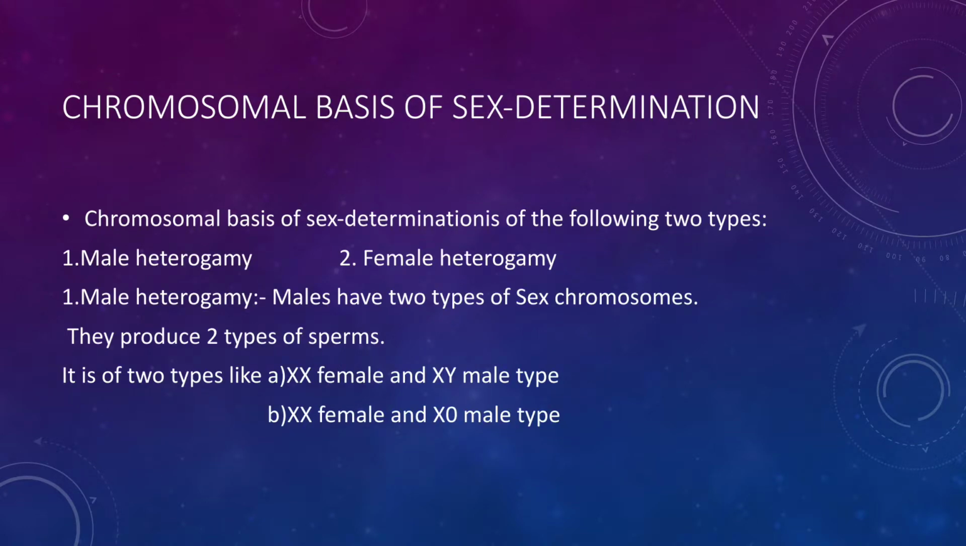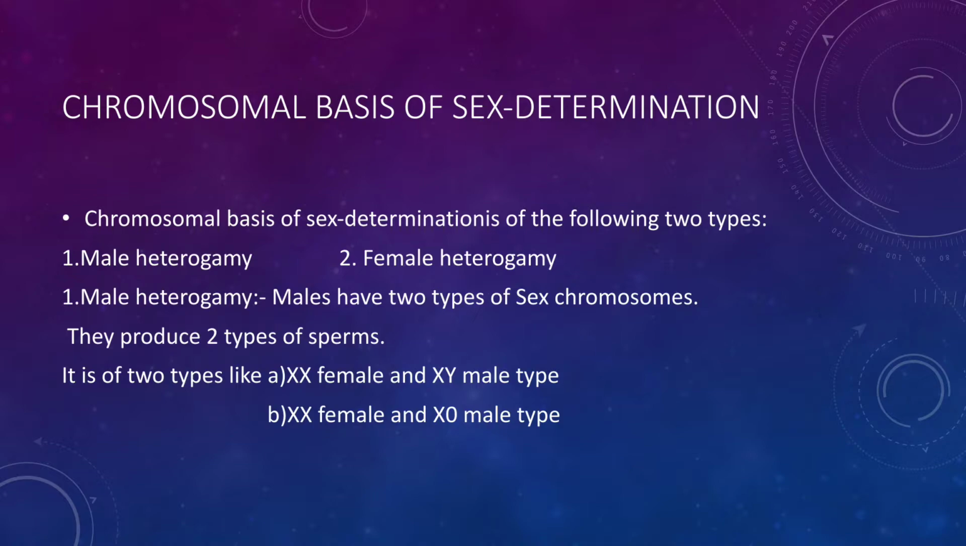Chromosomal basis of sex determination. Chromosomes may be allosomes or autosomes. Both are found in the cell, and gametes are haploid. Chromosomal basis of sex determination is of two types. First is male heterogamy and second is female heterogamy.